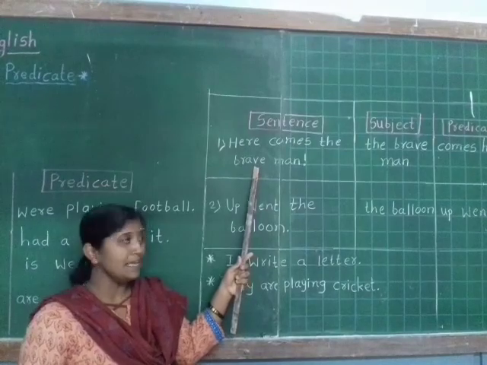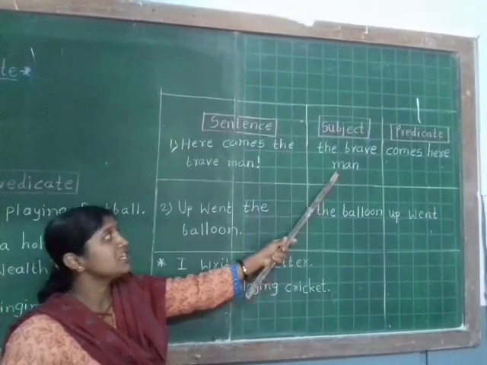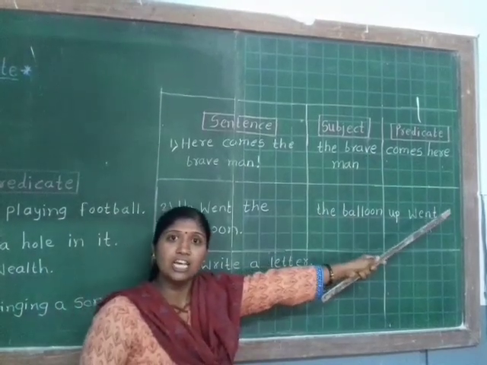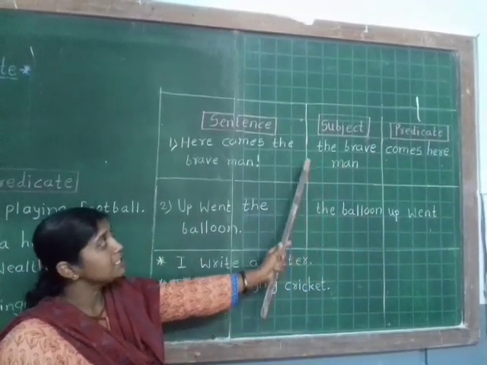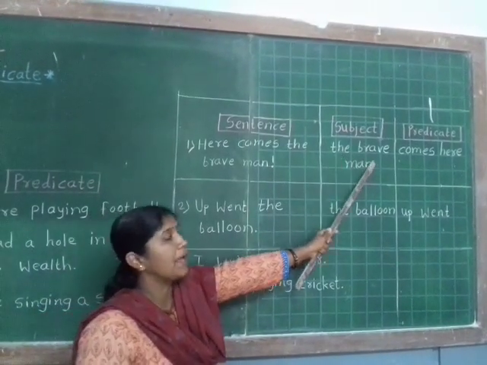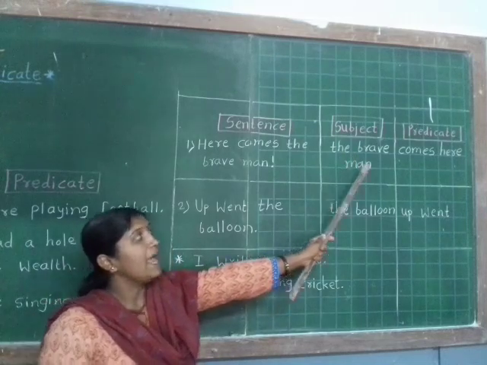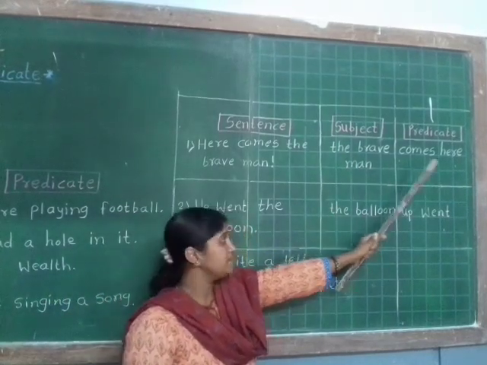In this sentence, the brave man is the subject and here comes is the predicate. Because in this sentence, we are speaking about the brave man. So the brave man is the subject and the remaining part is the predicate.